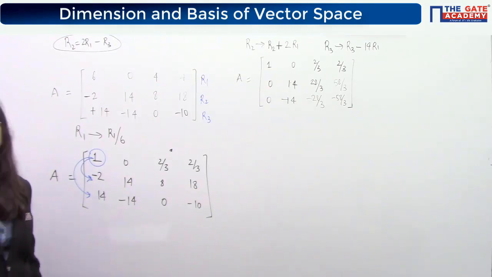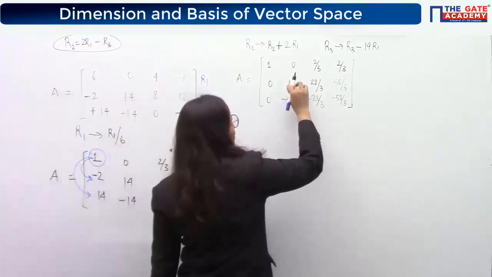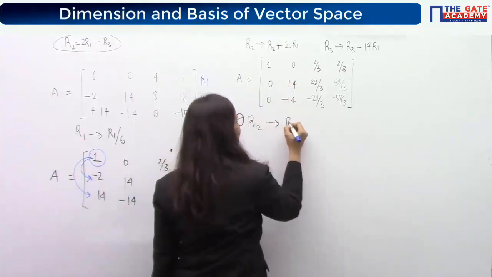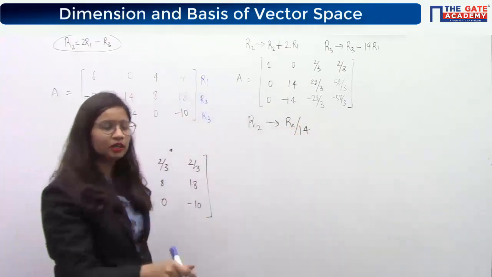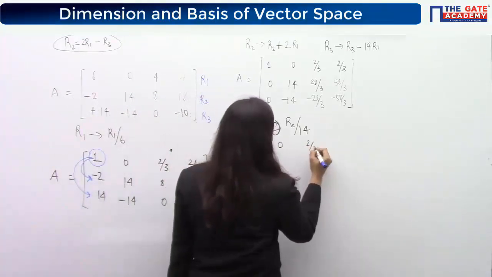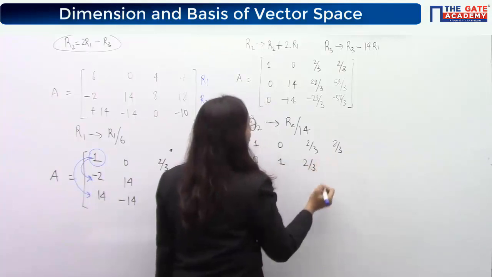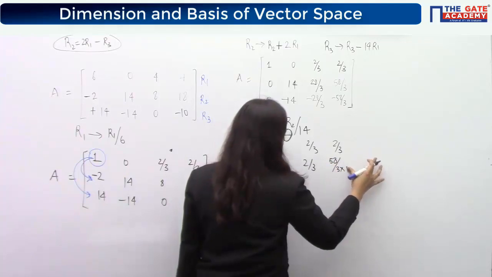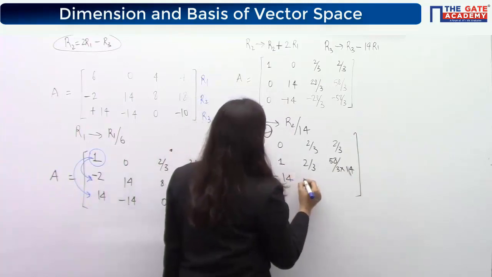So let's move forward. Yes, Rahul. Okay. So now what is the next step? Next step is to convert this second element into 0. So what operation will I apply? On R2 I'll just divide by 14. Again I am emphasizing only row operations need to be done to convert into row echelon form. So this will remain as it is. Here you will get 1. Here you will get 2 by 3. And I am not solving it exactly, I am just writing it as 3 by 14 right now. You can solve that and this will remain as it is.